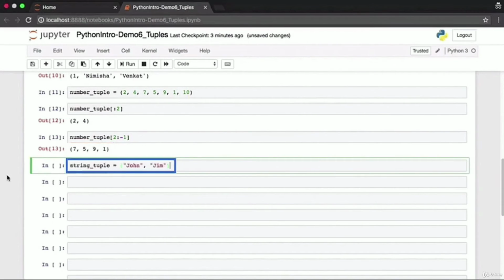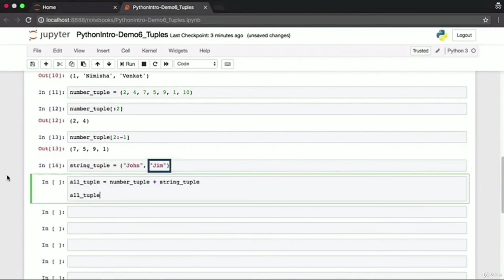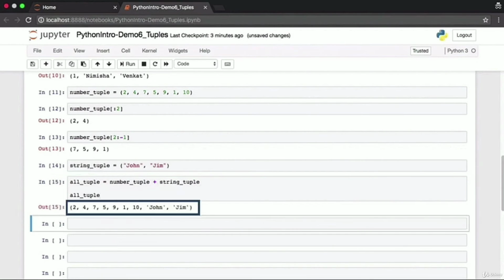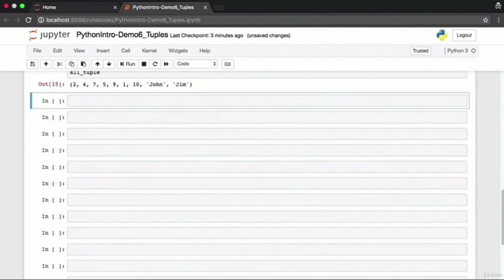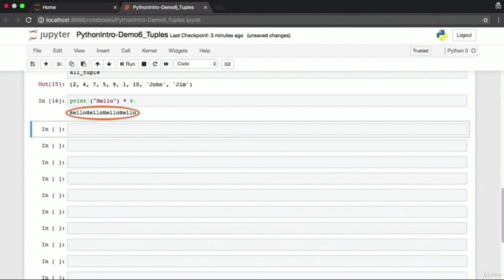Tuples can be concatenated as well. We have a string tuple here containing the names John and Jim, and you can concatenate the string tuple with your number tuple, resulting in a mixed tuple. Weirdly enough, Python allows you to perform mathematical operations on tuples as well. Here we have the tuple containing a single field, the string hello, and we want to multiply it by 4. The result will be 4 hello strings concatenated with one another, and this is the result that is printed using the print function.